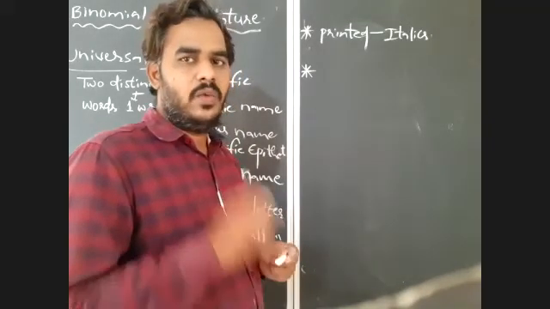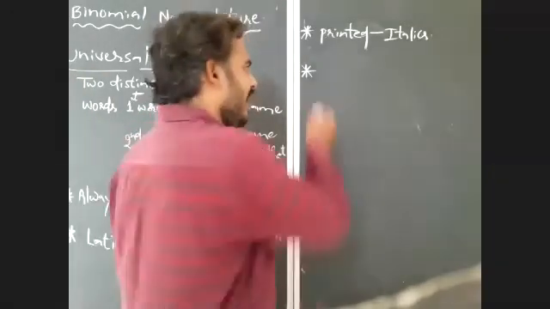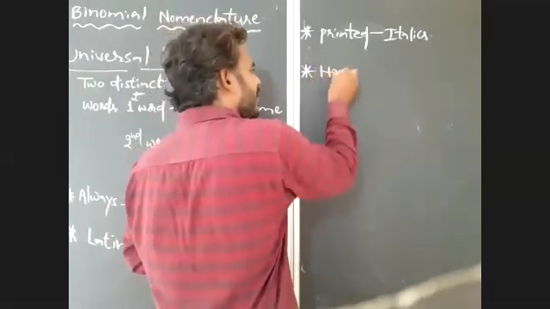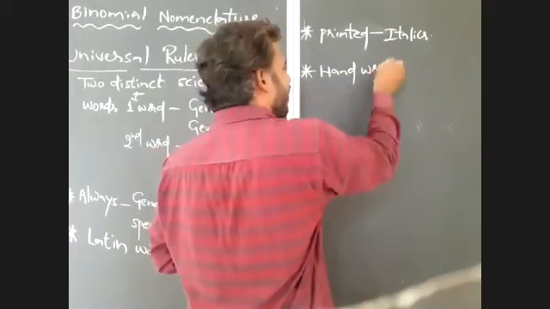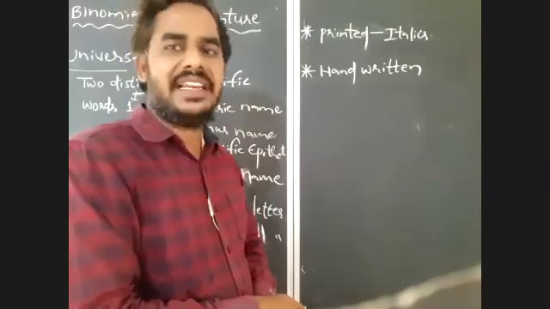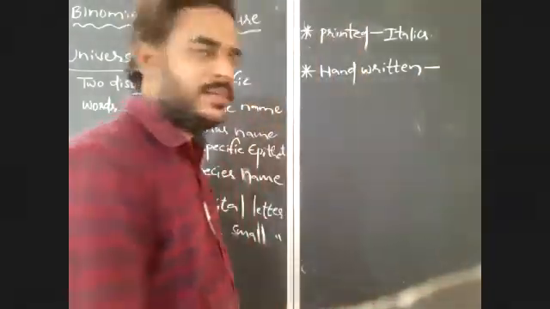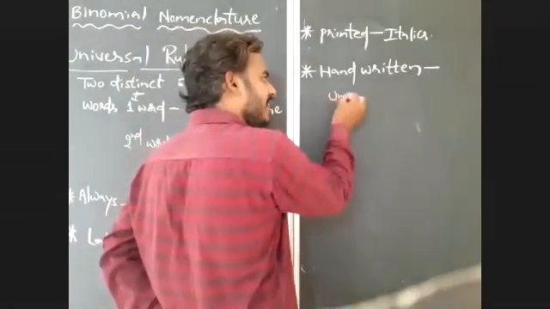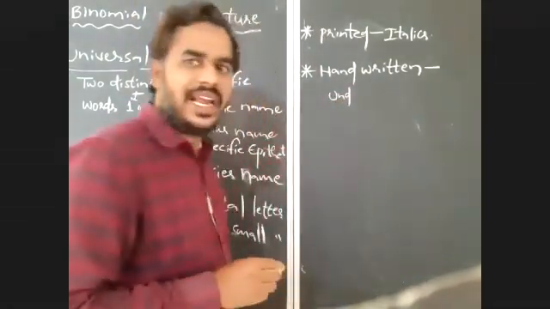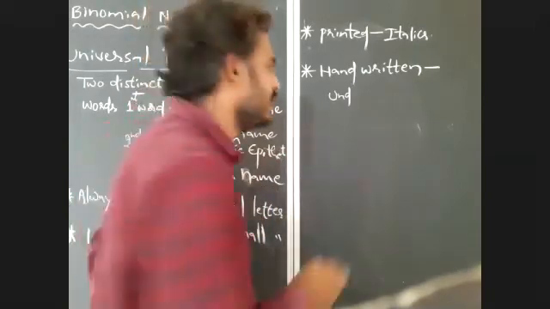But what about when a person writes the scientific names by hand? How could we represent the Latin origin? If the scientific names are handwritten, we have to underline the scientific names. We have to underline the generic name and specific epithet separately.